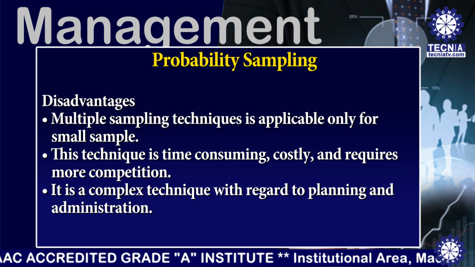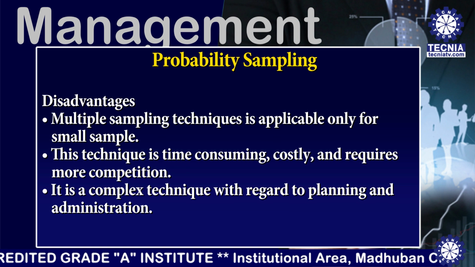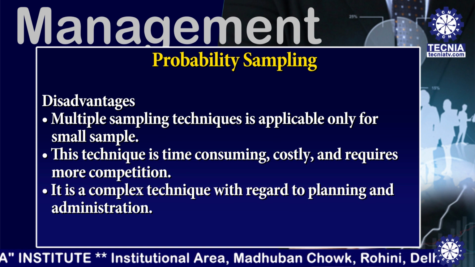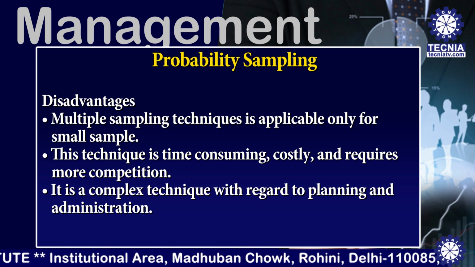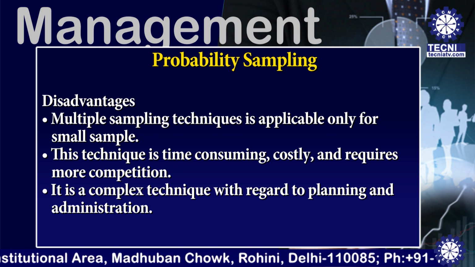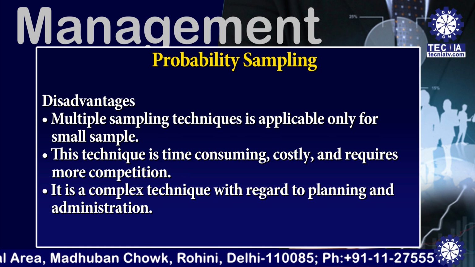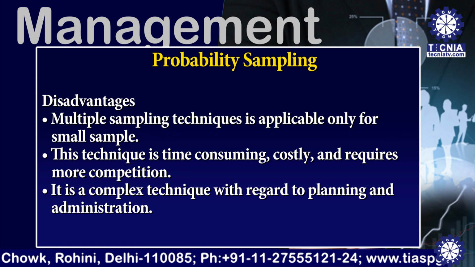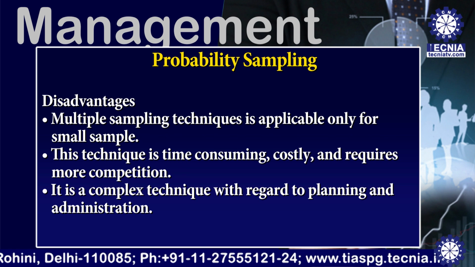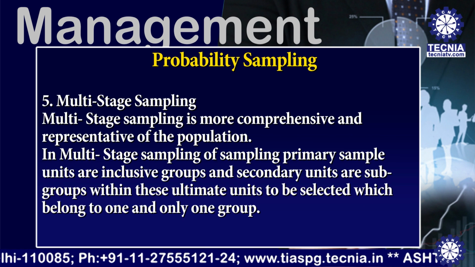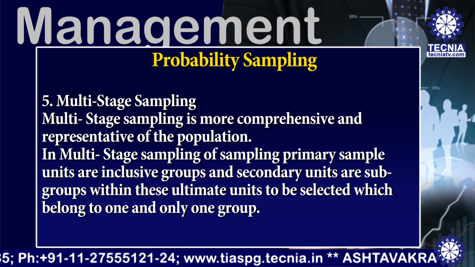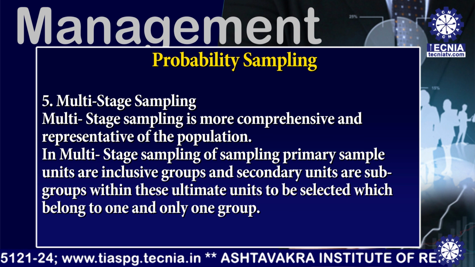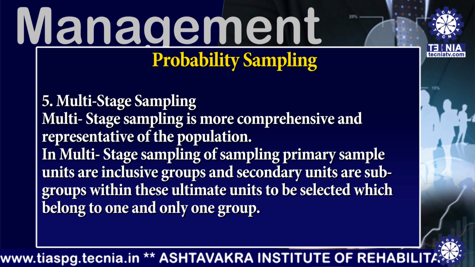There are certain disadvantages of this method. First one, multiple sampling technique is applicable only for a small sample. Second one, this technique is time consuming, costly and requires more computations. Third one, it is a complex technique with regard to planning and administration. Now, next technique is multi-stage sampling. Multi-stage sampling is more comprehensive and representative of the population.